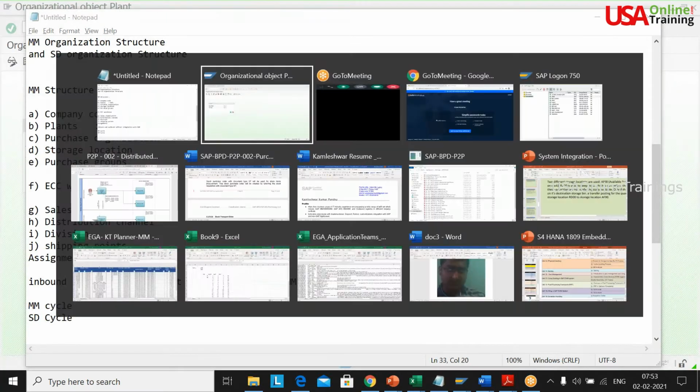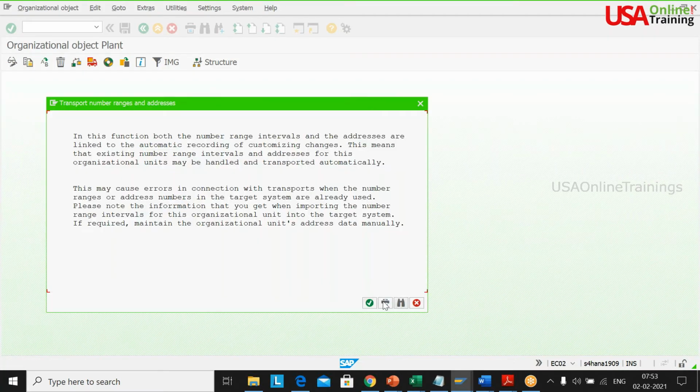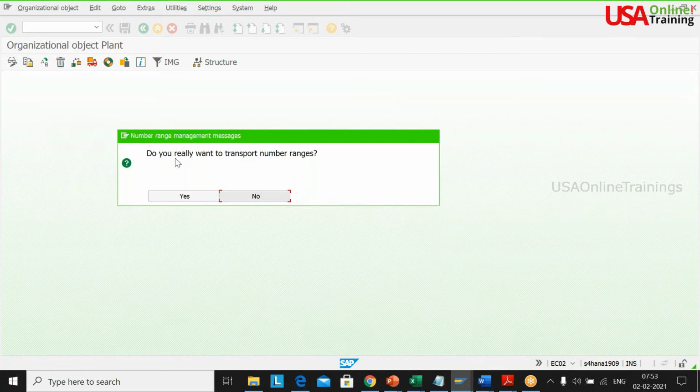You can create whatever format you like. Do you want to transport the number ranges? I don't want any transport of number ranges. For plant it is asking about number ranges, I don't think so, but I don't know why it is asking. Let us keep it like that. So the first creation of your structure starts with your plant.